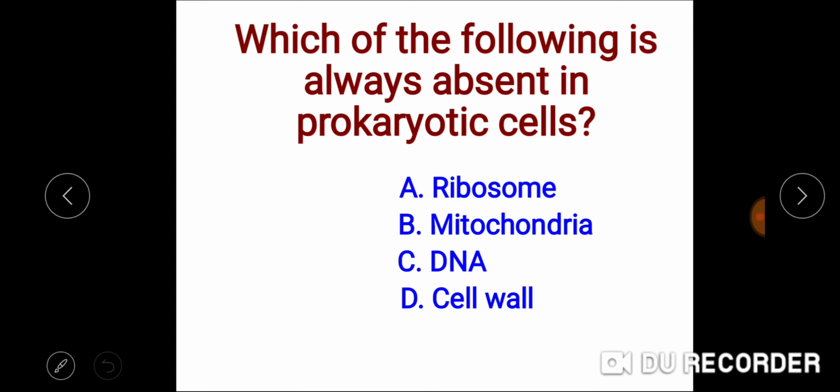Next question, which of the following is always absent in prokaryotic cells? प्रोकैरियोटिक सेल्स में इनमें से कौन सा हमेशा एब्सेंट होता है? प्रोकैरियोटिक सेल्स में राइबोसोम्स होते हैं 70S टाइप, so this is not the answer. Mitochondria is a double membrane bound organelle. Prokaryotic cells do not possess the membrane bound organelle, so the answer is here mitochondria. In prokaryotic cells DNA is present in the form of a nucleoid, and cell wall is also present in prokaryotic cells, that is made up of the peptidoglycan. So the answer here is the mitochondria.